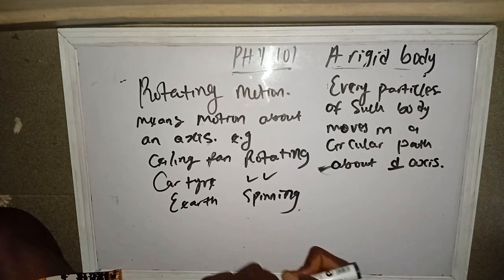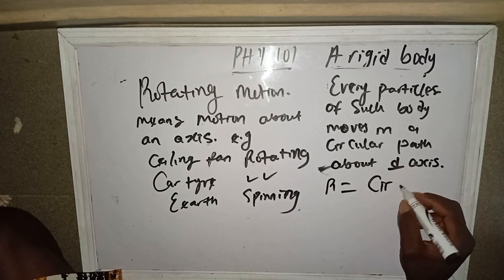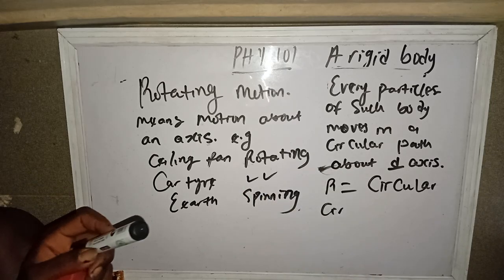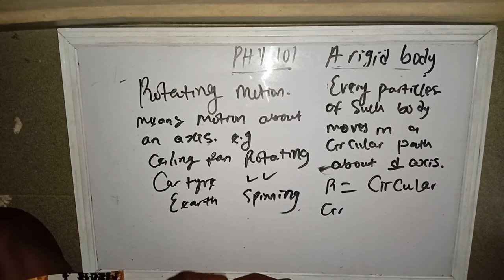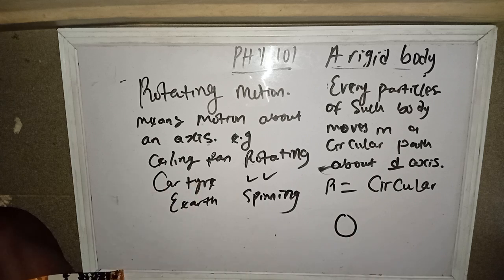So this denotes that all rotational motion is also circular motion. But note, not all circular motion is rotational. A circular motion is a motion that forms a circle, but it may not be rotational. For instance, a round and go. We call it roundabout, but you don't keep on rounding it about. You round and you go. It's a round and go.